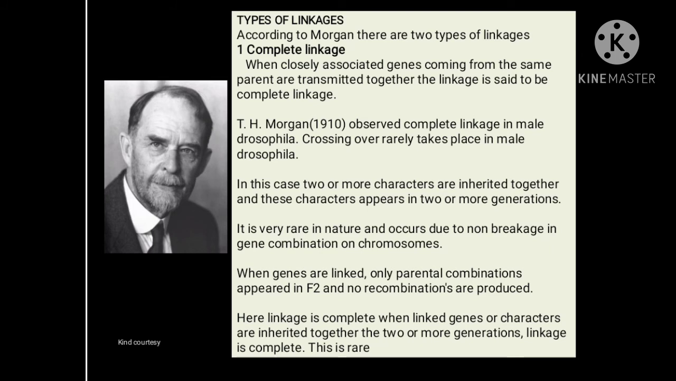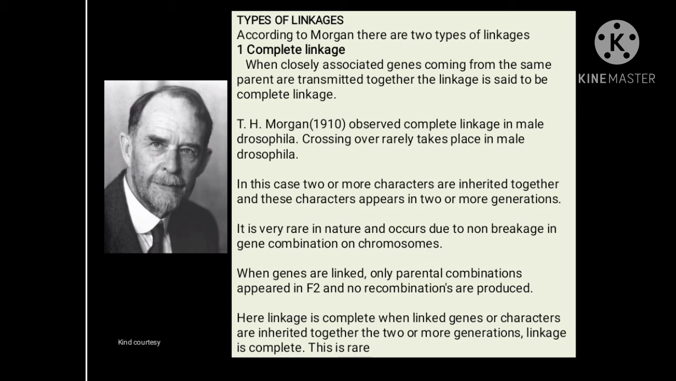First of all, we will see the types of linkages. According to Morgan, there are two types of linkages. First of all, we will see the complete linkage. When closely associated genes coming from the same parents are transmitted together, the linkage is said to be a complete linkage. T.H. Morgan in 1910 observed the complete linkage in male Drosophila. Crossing over rarely takes place in male Drosophila.